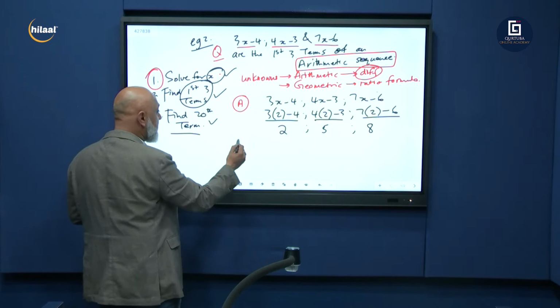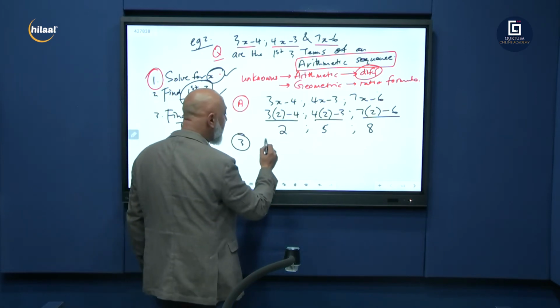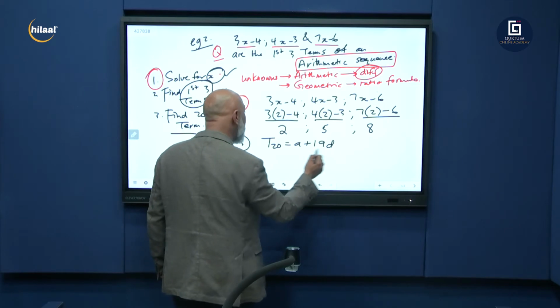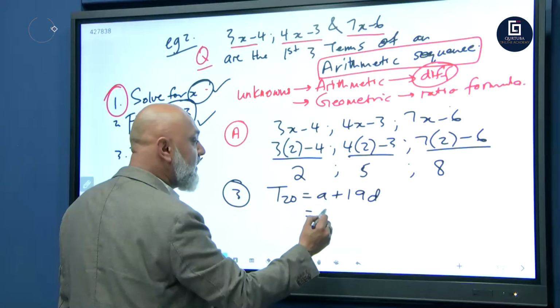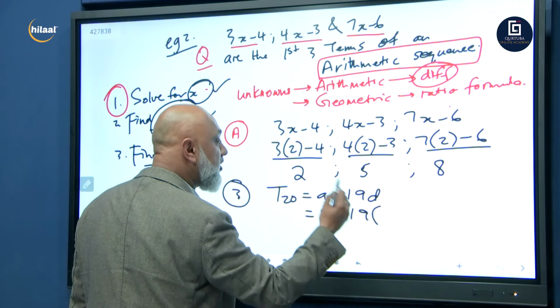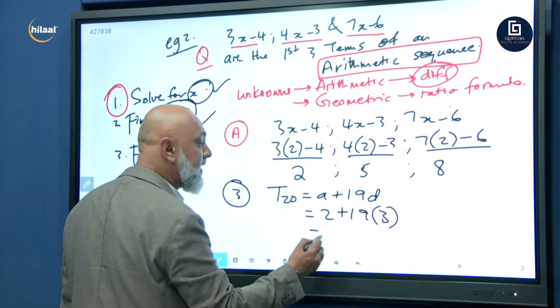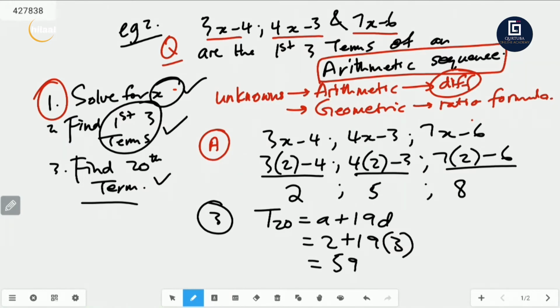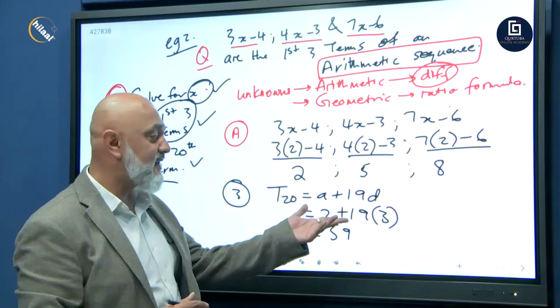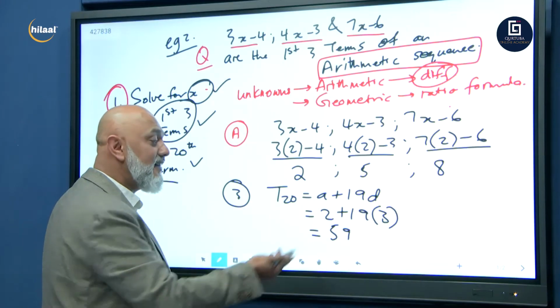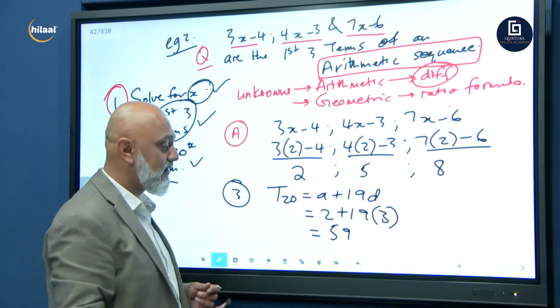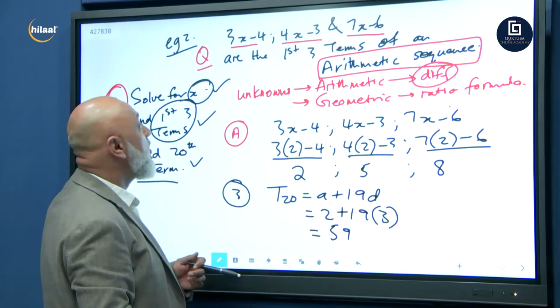Find the 20th term. Question number 3. T20 is equal to a plus 19d. What's a? 2. Plus 19 times what's your common difference between the terms? 3. 19 times 3 is 57, plus 2 is 59. And there we go. Right, 20 times 3 is 60, so 19 times 3 is 57. Plus 2 is 59. There we go. Okay, we're done with this.